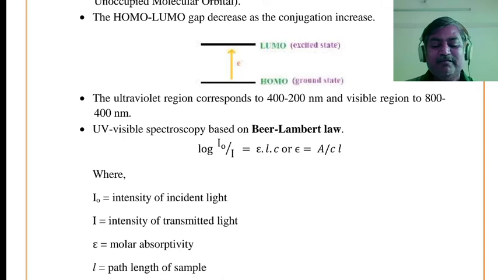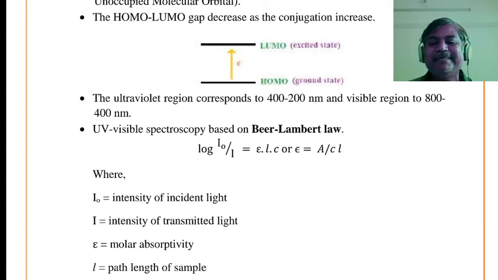Some light radiations are absorbed, some are transmitted, and some are reflected. But in this case, we are considering how much light is provided, that is the intensity of incident light radiation, how much light radiation is absorbed, and how much light radiation is transmitted.